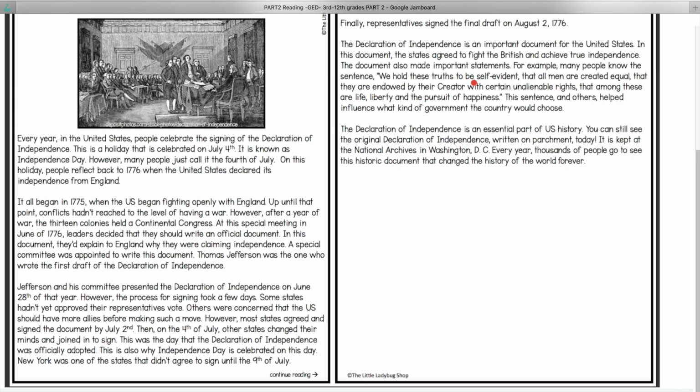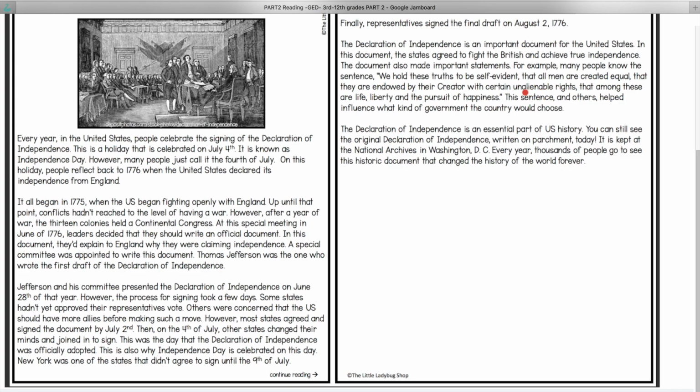We hold these truths to be self-evident, means obvious, pretty well known. That all men are created equal, that they are given or endowed. Endowed by their Creator, could be given by nature, given by God, given by something bigger. Were certain unalienable rights.